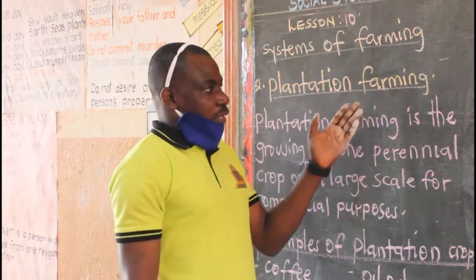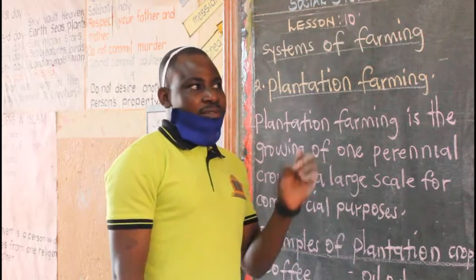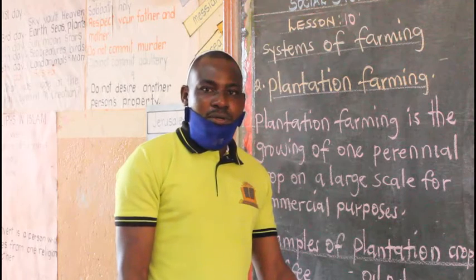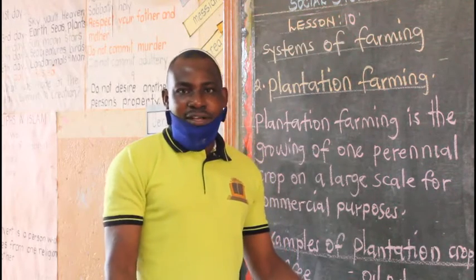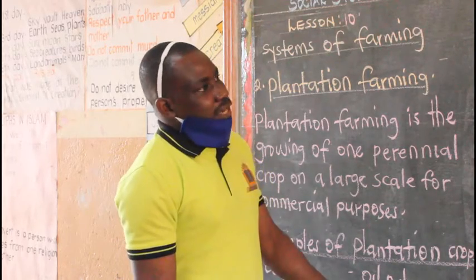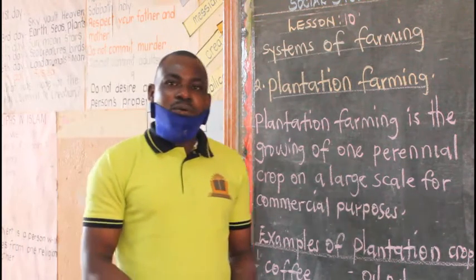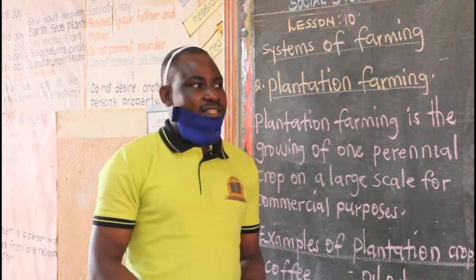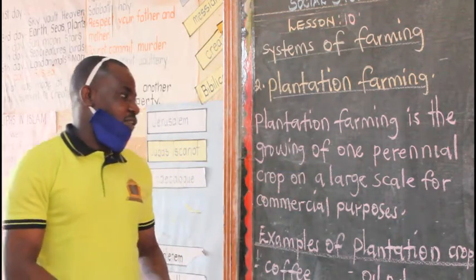But then we are going to discuss more about plantation farming. Remember, we outlined the 3 systems of farming. We had subsistence farming, and subsistence farming is the growing of crops and rearing of animals for home use, but the surplus can be sold. We also discussed the advantages and disadvantages of subsistence farming. Then I also went ahead and talked about mixed farming. I said that mixed farming is the growing of crops and rearing of animals on the same piece of land.